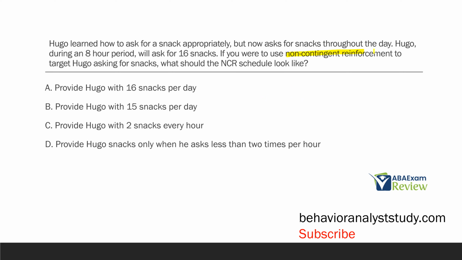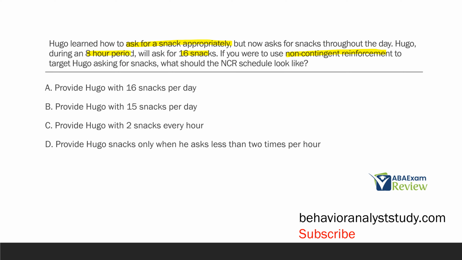Now, when you're using non-contingent reinforcement, we need to first take data on the behavior of interest in order to appropriately plan our NCR schedule. So remember, everything we do is systematic. Nothing is by chance. Nothing is just randomly done. So we're systematically analyzing the behavior. In this case, we're looking at Hugo asking for a snack appropriately. After measuring the behavior, Hugo asked for snacks 16 times over an 8-hour period. If we make that into a rate, Hugo is asking for two snacks every hour.